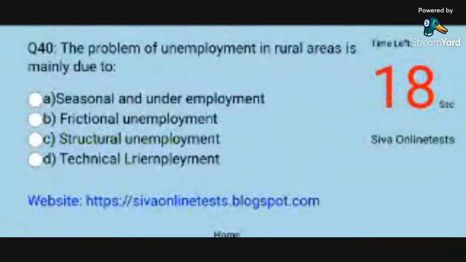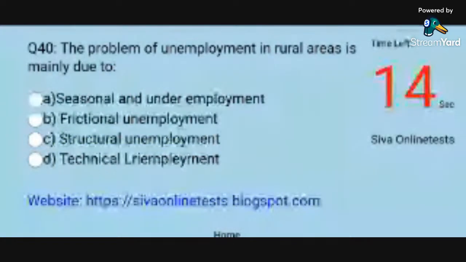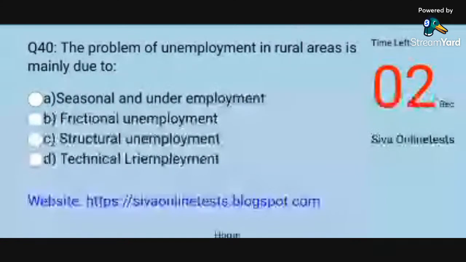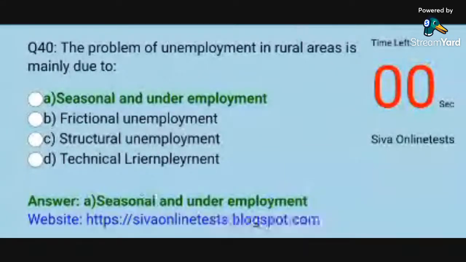Question 40. The problem of unemployment in rural areas is mainly due to. Options. A. Seasonal and underemployment. B. Frictional unemployment. C. Structural unemployment. D. Technical unemployment. Answer. A. Seasonal and underemployment.